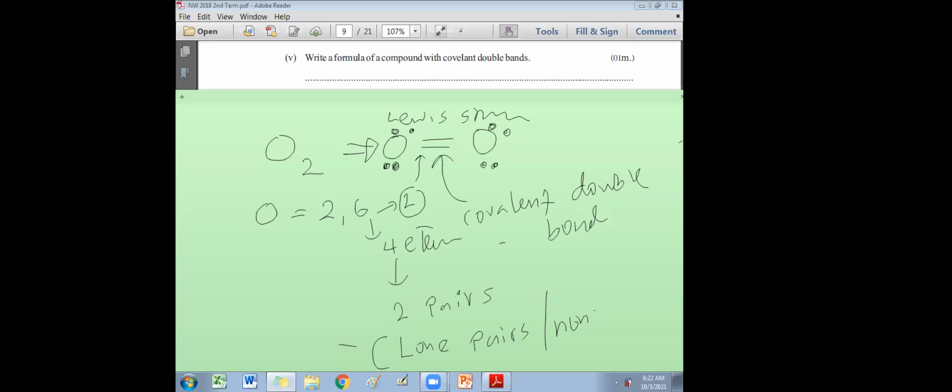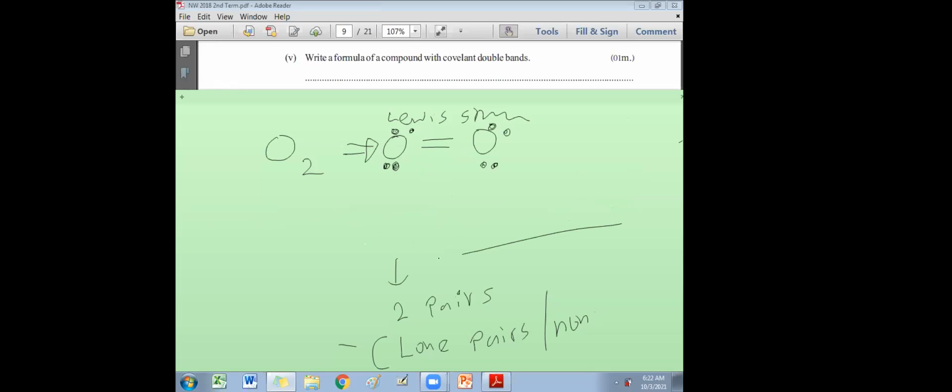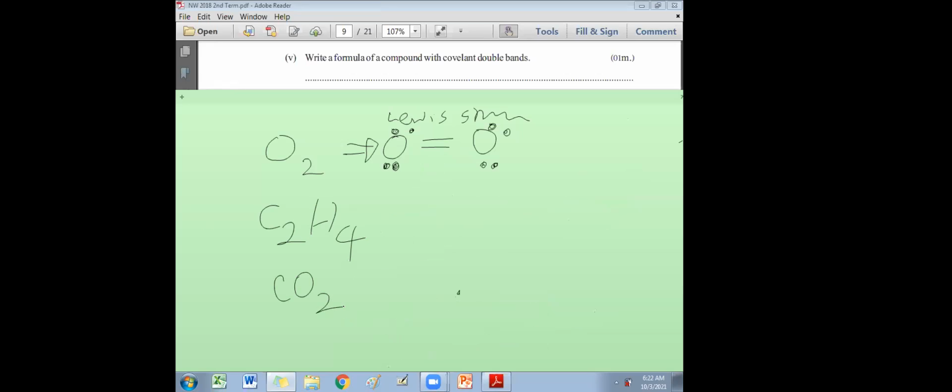Okay, so now I give what? Write down a formula of the compound. Formula of the compound means you don't need to write the structure. If they ask for the formula, give the formula. But for your understanding, I explain this in detail. So if you write the formula of the compound O2, that's accepted. If you write C2H4, accepted. If you write CO2, accepted, because they have a double bond. Covalent double bond is there, right, between the atoms. That is the answer for part 5.